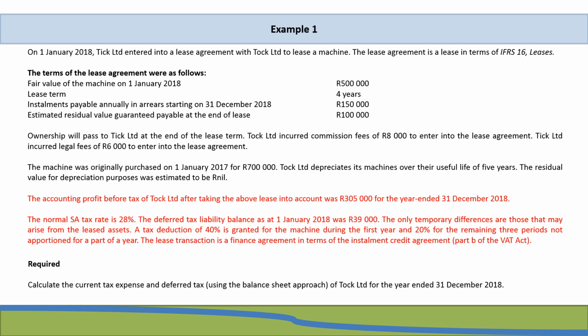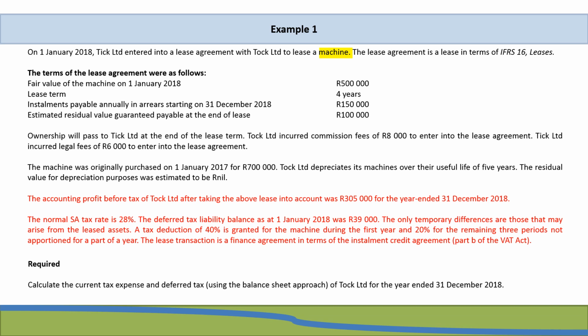So in this example, we are going to use the same example as we used in Part D, except we are just going to change the information slightly to say that TikTok entered into a lease agreement with Talk Limited to lease a machine. Now, the reason we're doing this is because we want to address a different type of tax treatment to specifically address the machine.